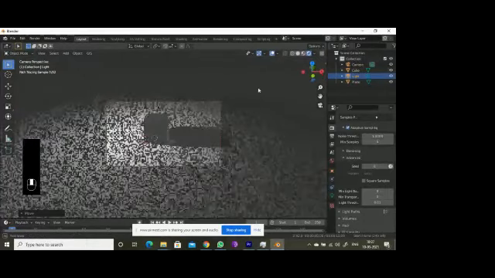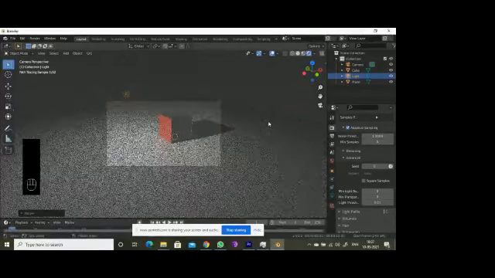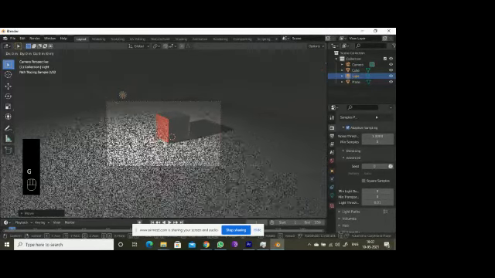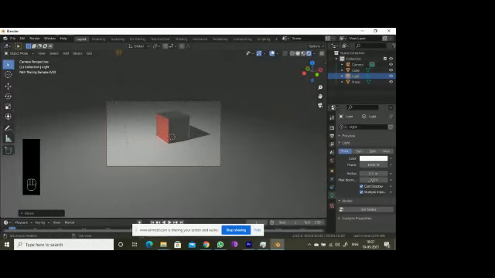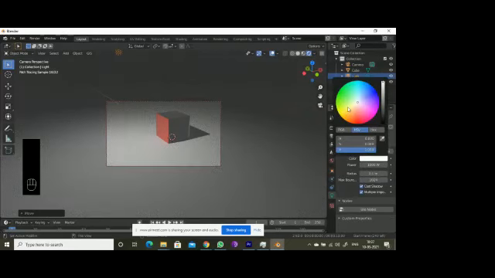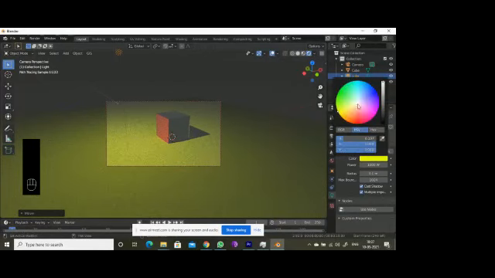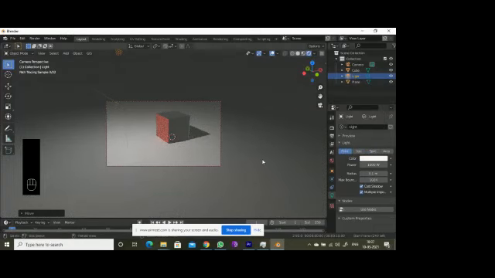So I am adjusting this lighting. Okay. It is somewhat dark, right? So press Z and Z. I'm increasing the light, so the power is 1000 watt. If you want to make any kind of color, okay, I'm selecting yellow color. So it's like this. If you change the color of the light, it's up to you.